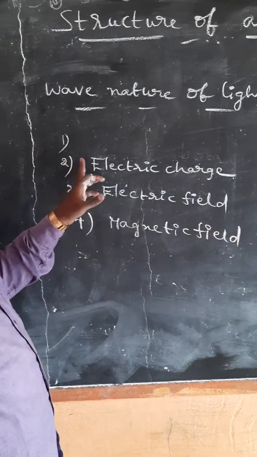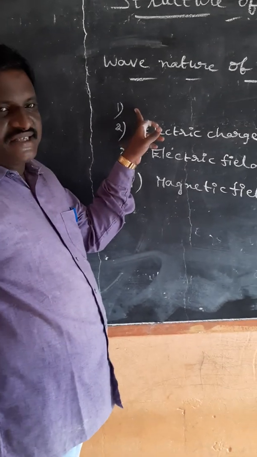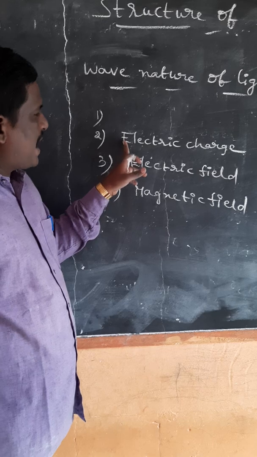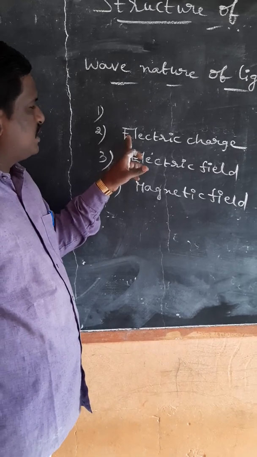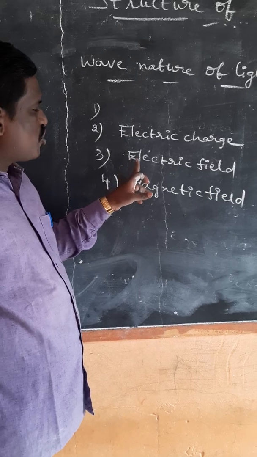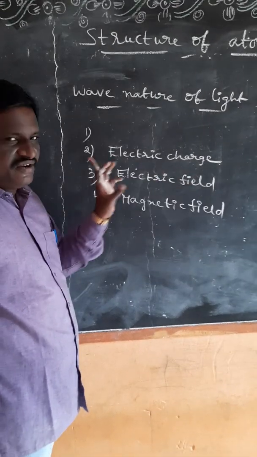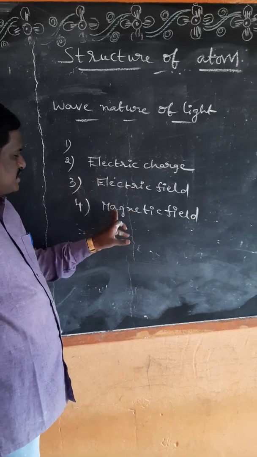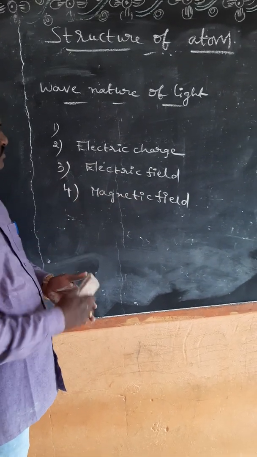Once again, the 4 points. Light is an electromagnetic wave. Electromagnetic waves are produced by a vibrating electric charge. A vibrating electric charge creates a change in the electric field. The changing electric field creates a change in the magnetic field.